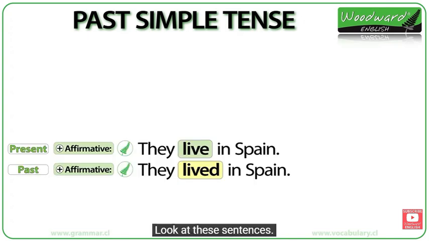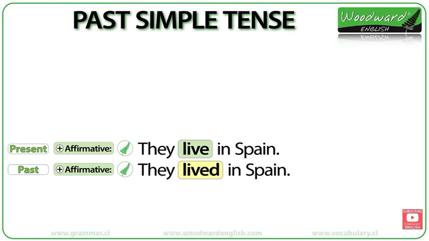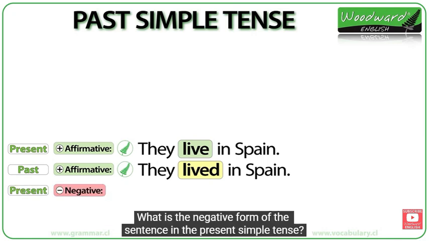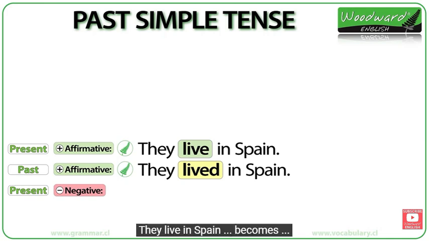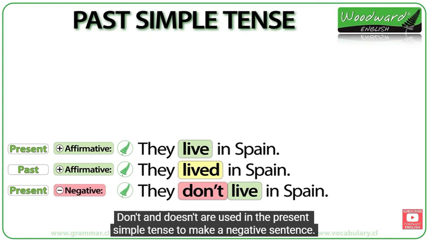Look at these sentences. They live in Spain. Present tense, affirmative sentence. They lived in Spain. Past tense, affirmative sentence. The only difference is that the verb in the past tense ends in ed. What is the negative form of the sentence in the present simple tense? They live in Spain becomes they don't live in Spain. Don't and doesn't are used in the present simple tense to make a negative sentence.